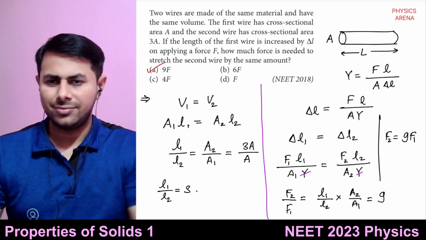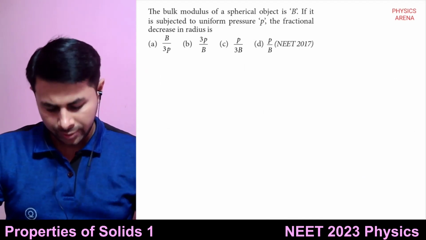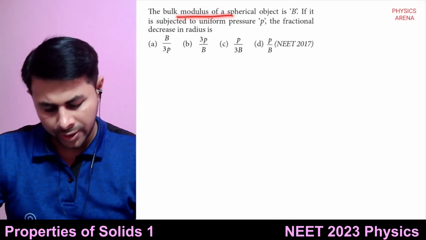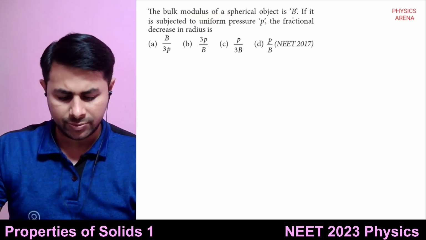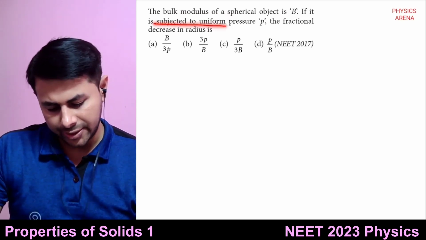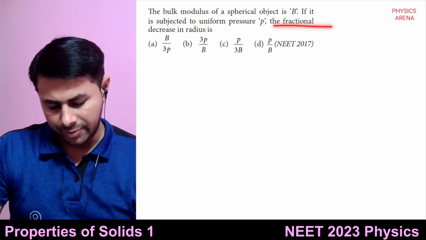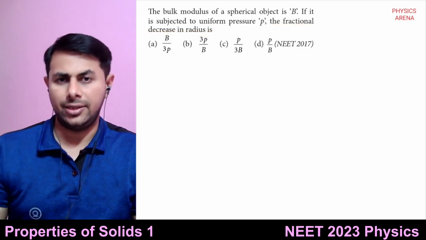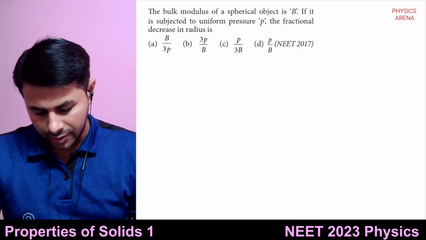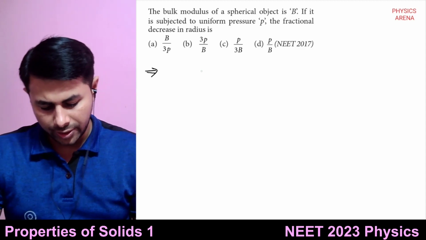Is it clear? So let us see the next question. The bulk modulus of a spherical object is B. If it is subjected to uniform pressure P, the fractional decrease in radius is. This is the question. It's a simple question.